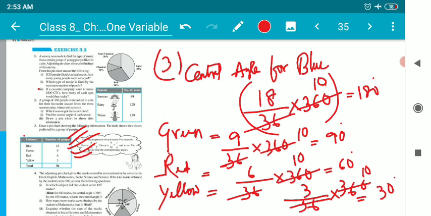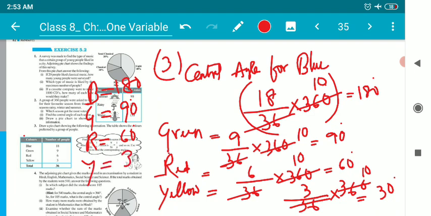So children, I got for blue, B for blue, 180. Let me write properly. B for blue is 180. G for green, green is 90. R for red is 60. Y for yellow is 30 degree. If you calculate the sum of all these numbers, it will be 360 degree only.